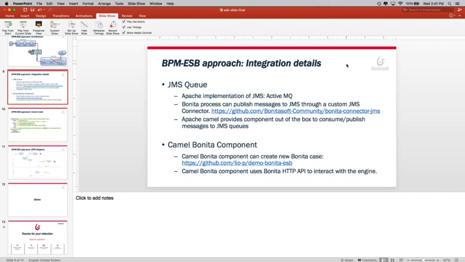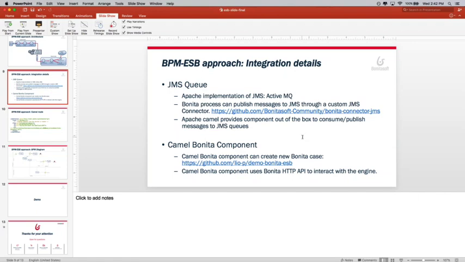Obviously, we could implement this use case using only the Bonita BPM platform because that's what we're doing. At Bonitasoft, we offer a BPM-based platform to build processes and to build applications powered by BPM. But it's really interesting to see how we can make the Bonita BPM solution take advantage of other technologies such as ESB.